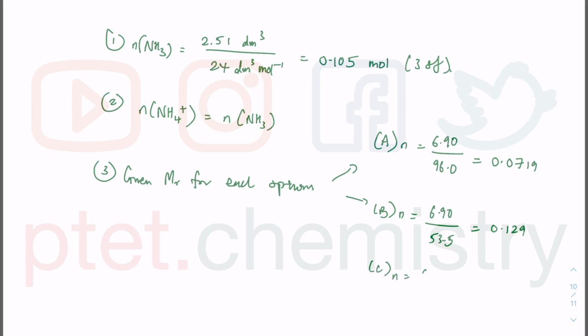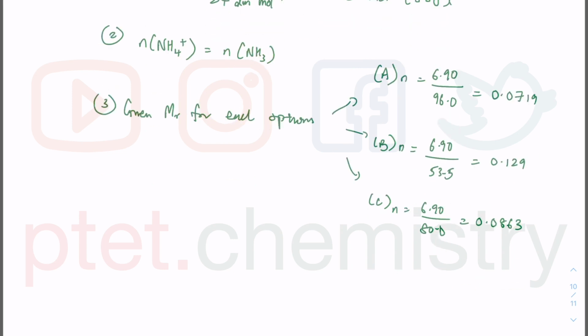C is 6.90 over 80.0, I get 0.0863 mole. And then last but not least, for D, just for completion, I get 6.90 over 132.1. So these are all mass over MR, and I get 0.0522 mole.